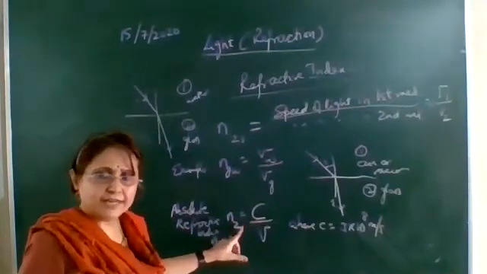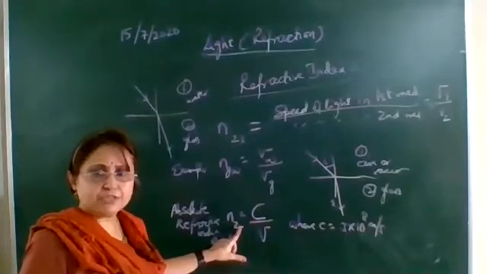Okay, N2 1 we will not write, because now this is the absolute refractive index only.